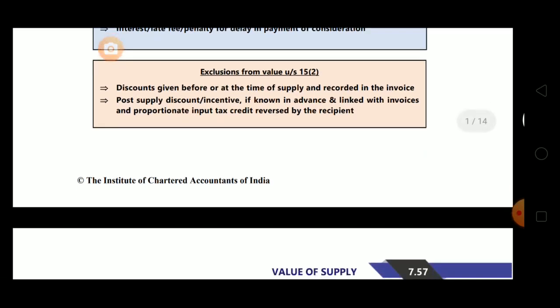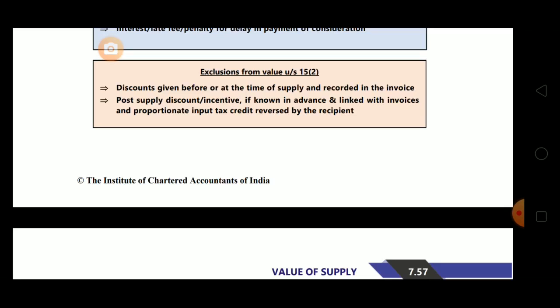Next is post-supply discount or incentive, if known in advance and linked with the invoice, and proportionate ITC reversed by the recipient. Now if a discount is given post supply, meaning once supply is made to the recipient and after that the discount is given, but the discount was linked with the invoice, meaning the agreement was made before or at the time of supply, and proportionate ITC was reversed by the recipient, then only this discount will be excluded.